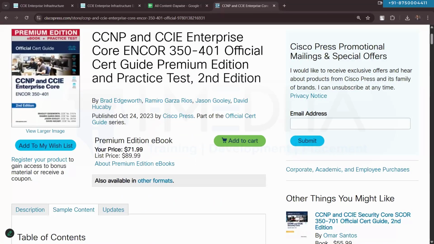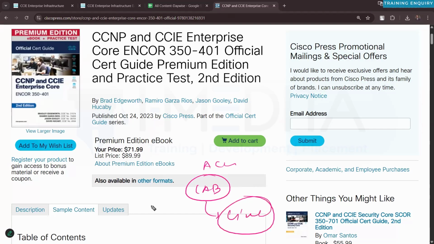If you don't have EVE-NG, if you don't know how to install EVE-NG, you can drop a message to your accounts manager, whoever you are in contact with here. They will connect you to the lab admin, and the lab admin will share the link to download EVE-NG, preloaded with all the images. You can download that link, and then they will take remote access and set up the lab for you. In case you're not able to deploy EVE-NG by yourself, you can take help from the lab admin here. They will do it.